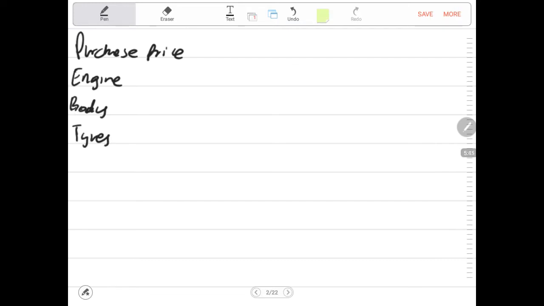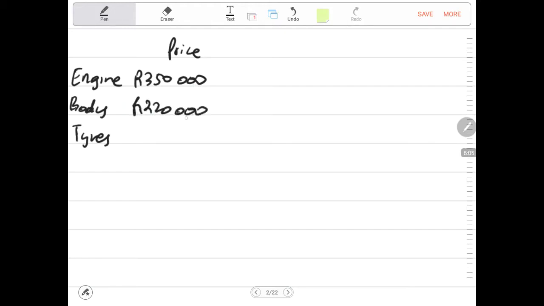Then we are looking at the price of these components. The price of the engine is given to us as 350,000 rands, and we have the body, which is 220,000 rands, and if I still remember, the tires are 98,000 rands. Let me just verify that.